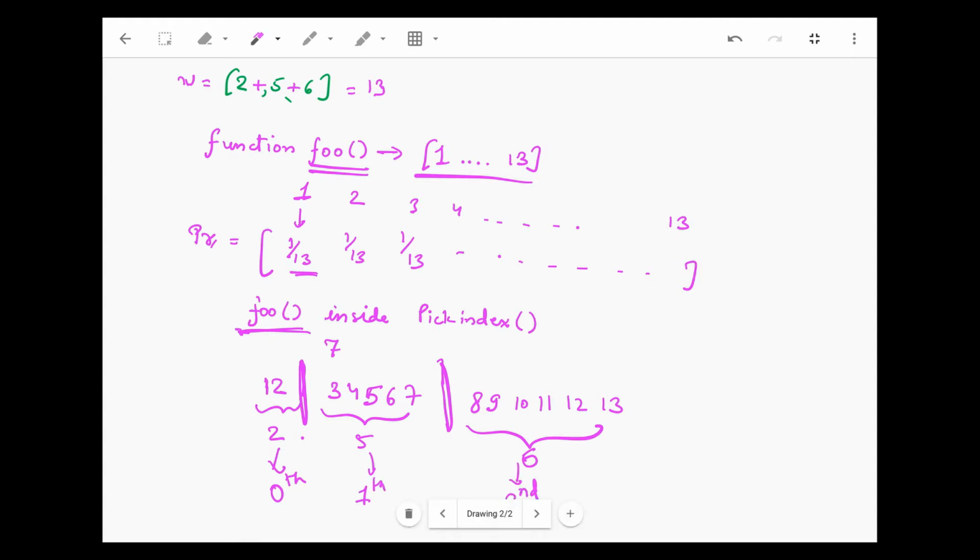So if foo spits out 7, then I'll output 1, and because the probabilities are equal from 1 to 13, the probability of foo getting a number from 3 to 7 is 5 by 13. The probability from 8 to 13 is 6 by 13, and the probability of getting 1 or 2 is 2 by 13. So the probabilities here are distributed according to what we had in W.